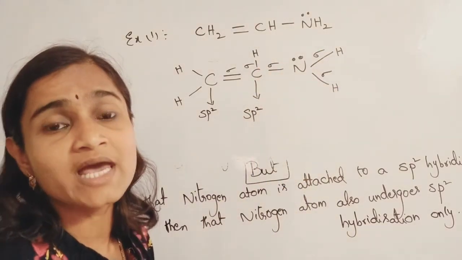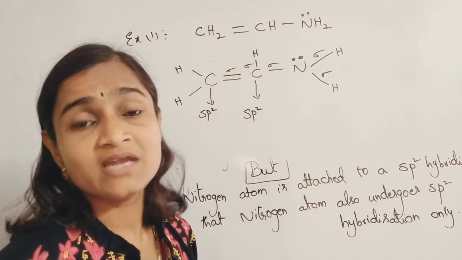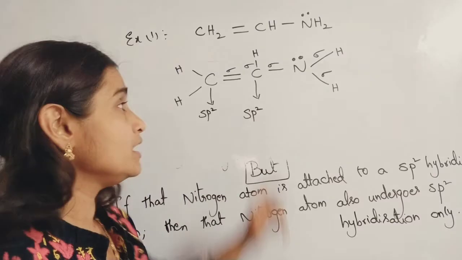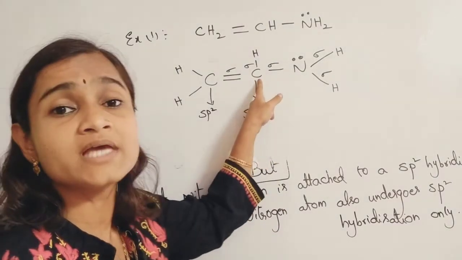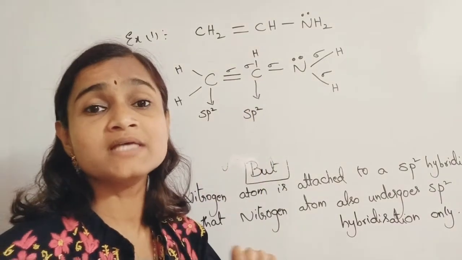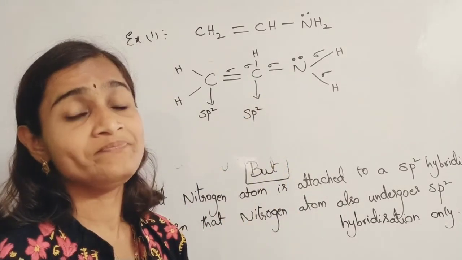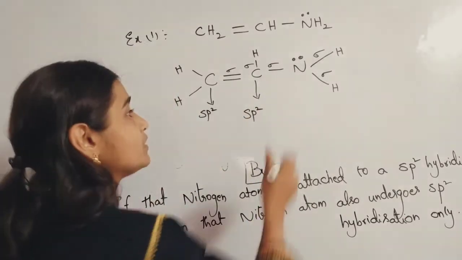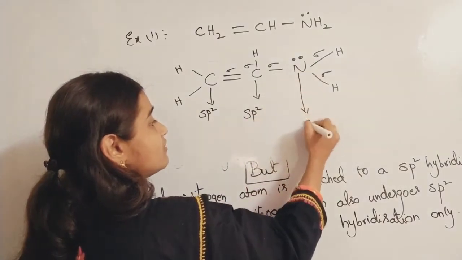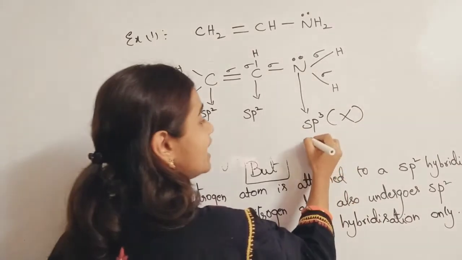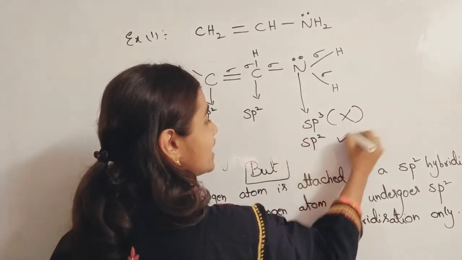Generally we think nitrogen's hybridization is sp3, but you have to be very careful here. It is connected to an sp2 hybridized carbon, so nitrogen's hybridization is not sp3. It is sp2 only. We will think it is sp3, but it is wrong.